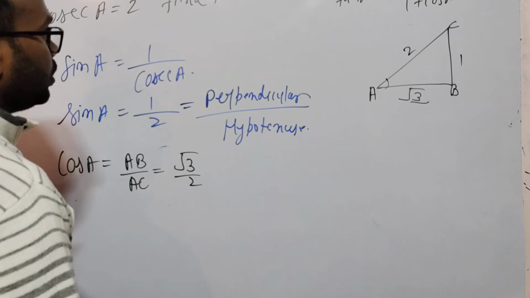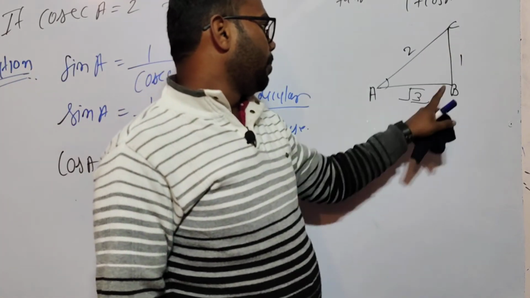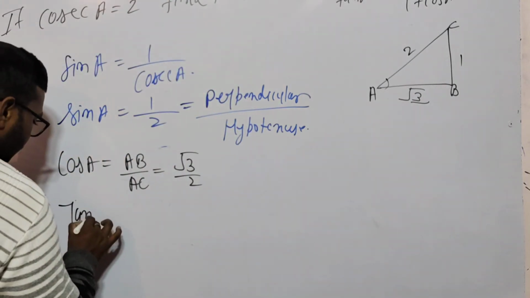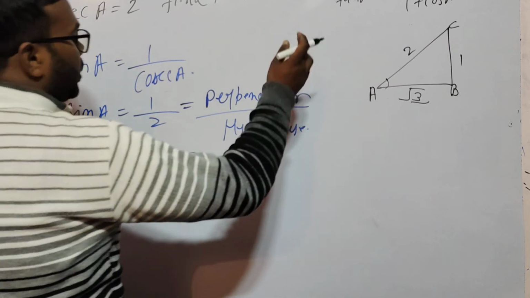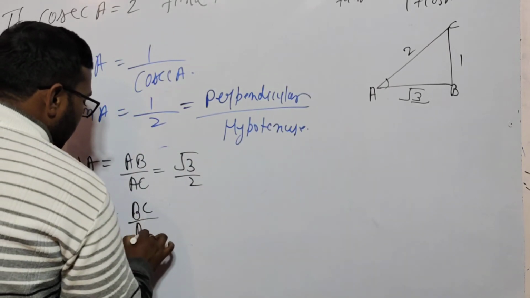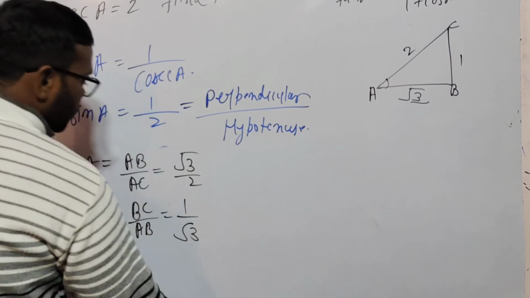Now what is tan theta or tan A? Tan A is equal to perpendicular upon base. So tan A is equal to 1 by under root 3. I am writing here BC by AB, which is equal to 1 by under root 3.